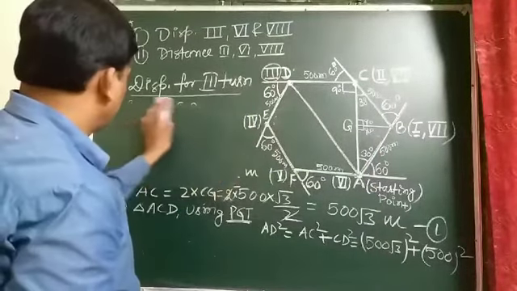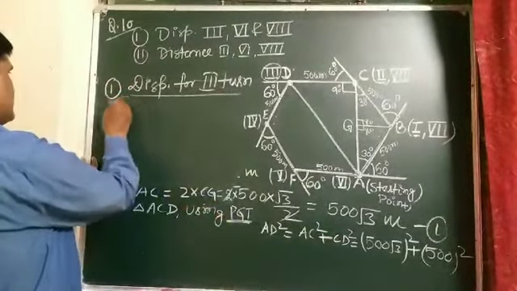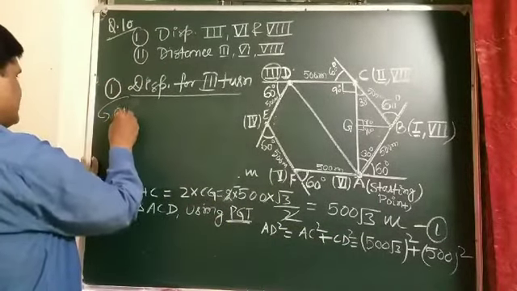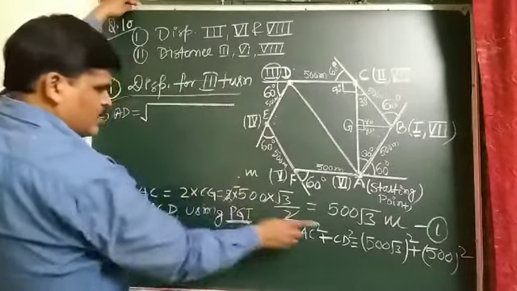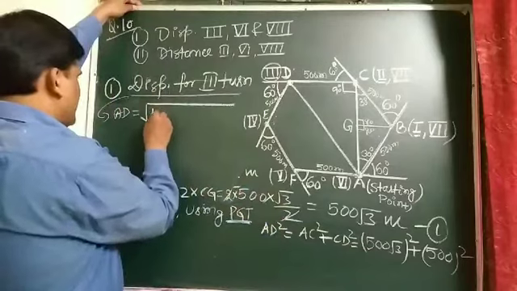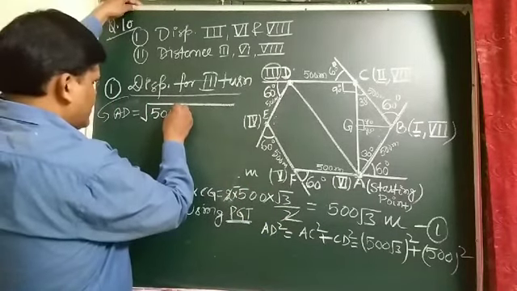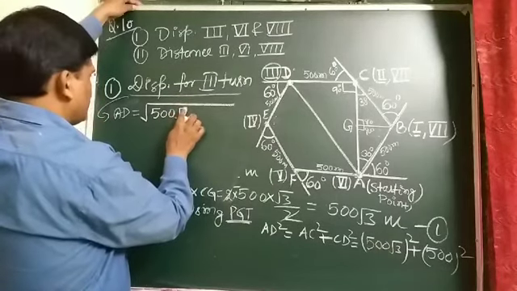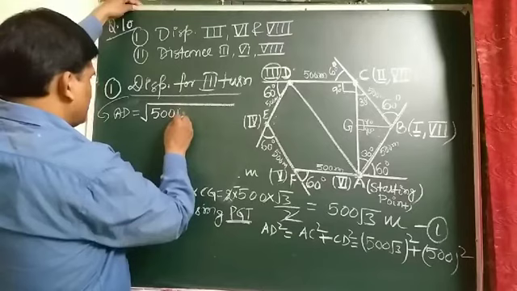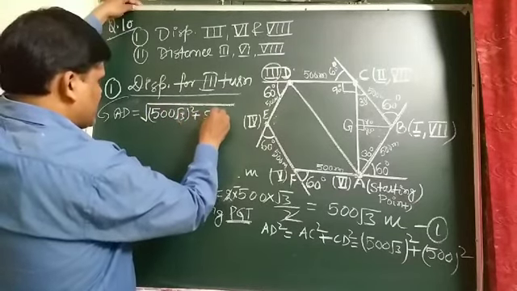Now AD square, so displacement AD comes out to be under root 500 root 3 square plus 500 square.